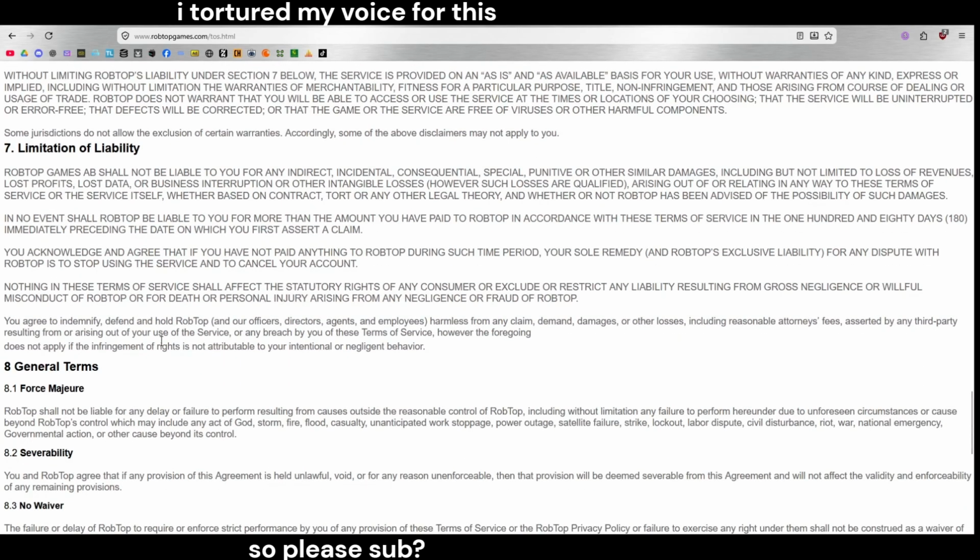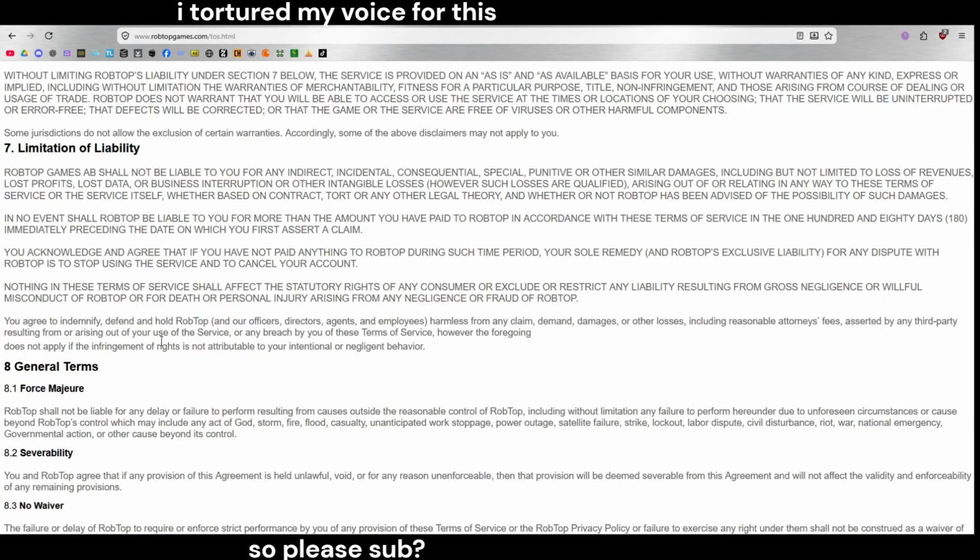7. Limitation of liability. RobTop Games AB shall not be liable to you for any indirect, incidental, consequential, special, punitive, or other similar damages, including but not limited to loss of revenues, lost profits, lost data, or business interruption or intangible losses.